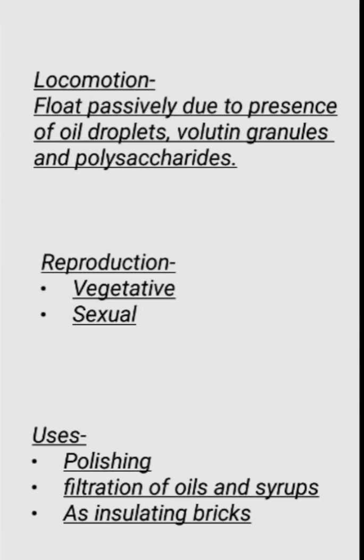Then let us look at the locomotion. Diatoms do not have any flagella, so they float passively, and because they have oil droplets present in them, they are very light, and that is why they float. Along with oil droplets, they also have volutin granules and polysaccharides. Then these organisms are diploid, that is 2N, and they have two types of reproduction, vegetative and sexual reproduction.